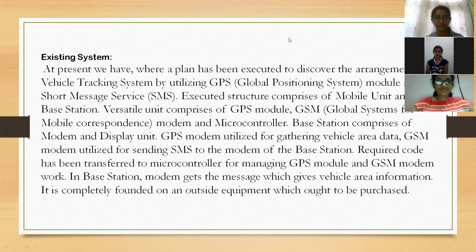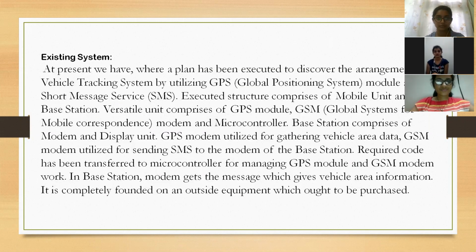Existing system. At present, a plan has been executed to discover vehicle tracking systems by using GPS, an executed structure that comprises a mobile unit and a base station.